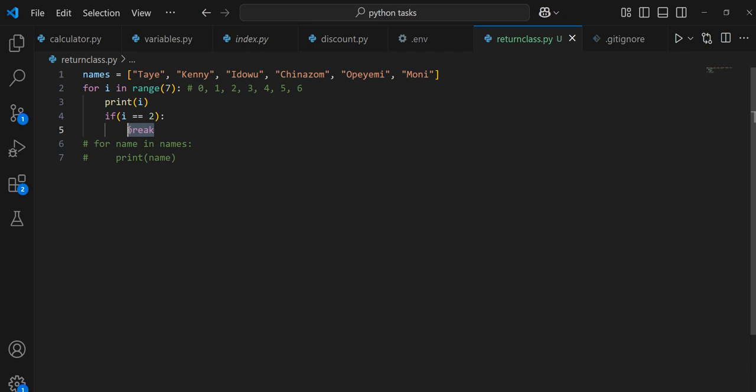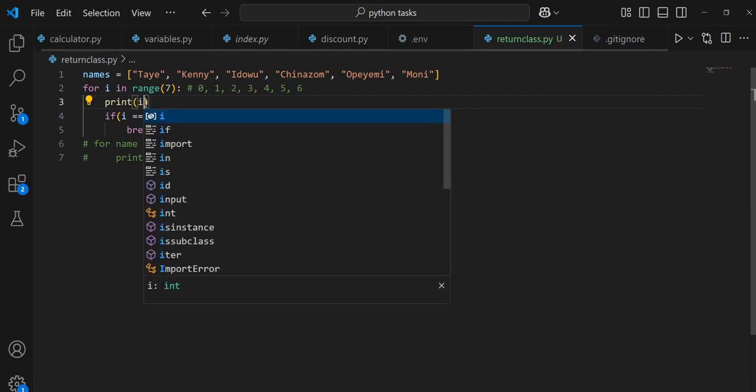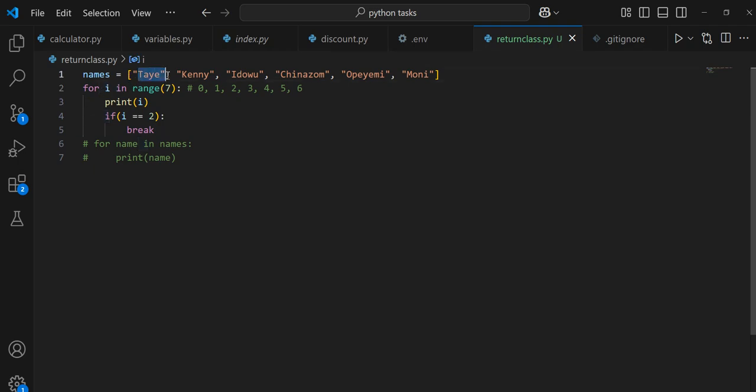Do we understand? So you only see 0, 1, 2. Any question? Are you saying that now it will print Taye, Kenny, Ido? No, it will print 0, 1, 2. If you are interested in printing Taye, Kenny, Ido, you will use names[i]. i is just a number. See it as a number. Used like this, it only represents the position, the index of these numbers.